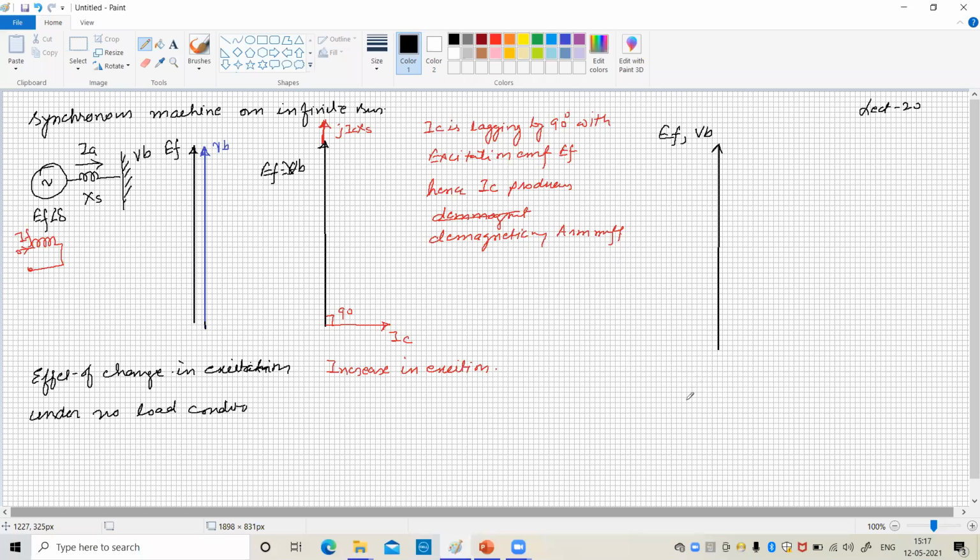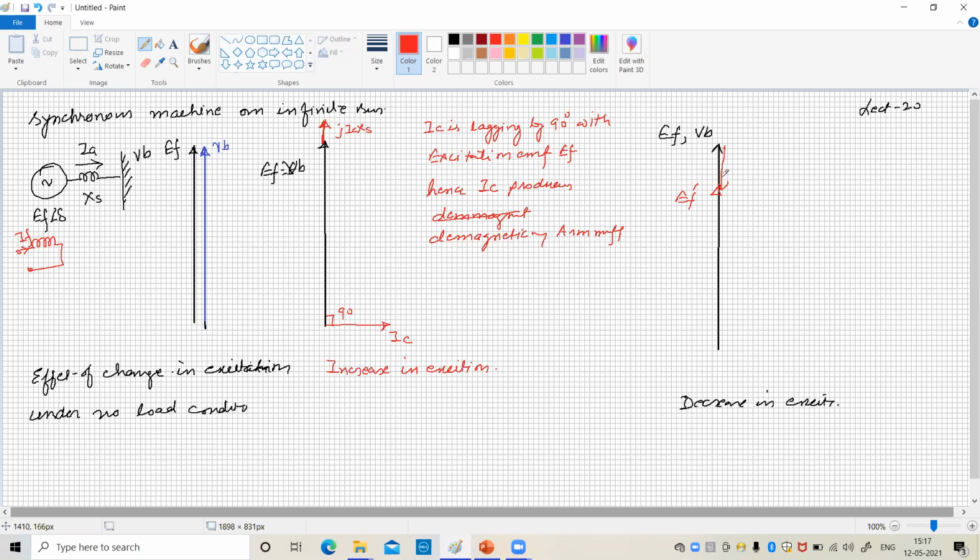Now the excitation has been decreased. So the EMF of the alternator decreases, say to EF dash, and this amount is the decrease in excitation voltage EF.